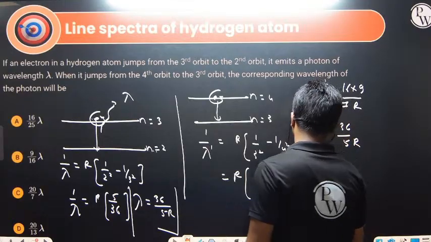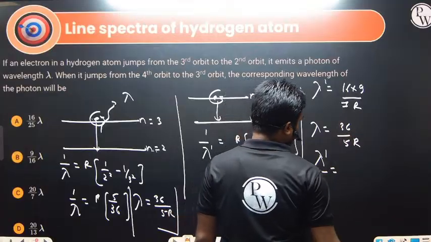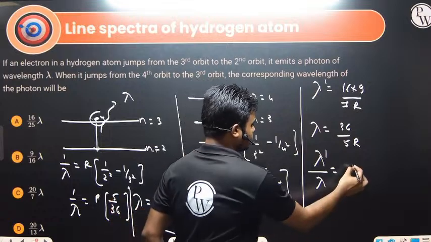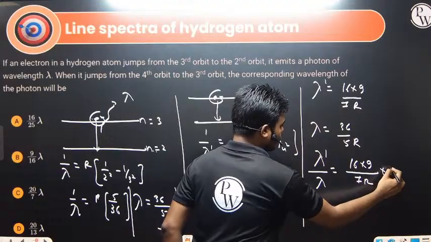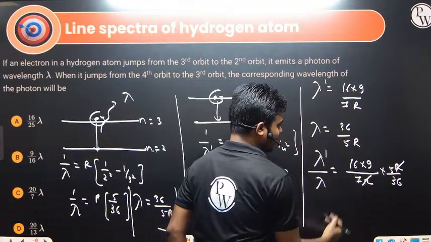If I divide, lambda dash by lambda will be 16 multiplied by 9 divided by 7R into 5R divided by 36. So this R and this R get cancelled.